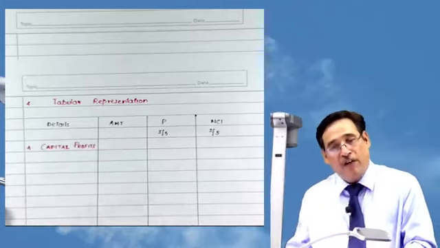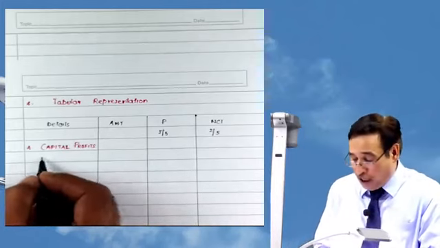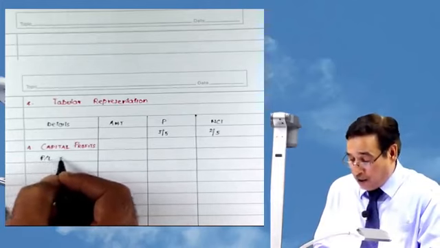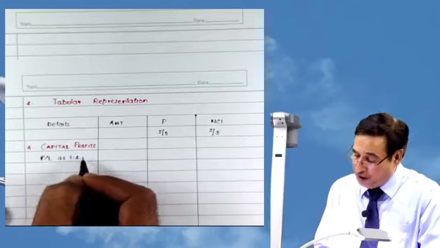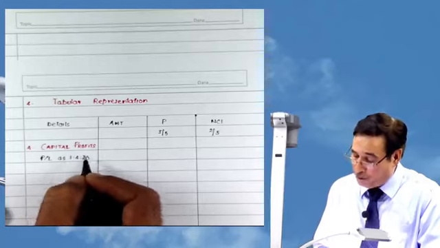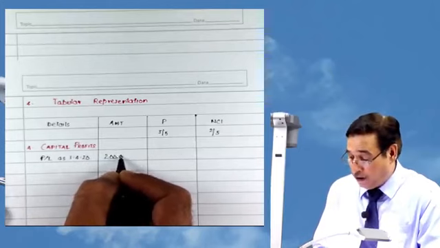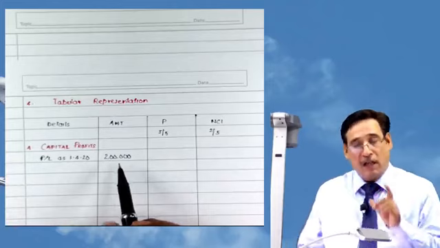Out of that 5 lakh, 2 lakh have been earned prior to the date of acquisition. So I will write profit and loss as at 1/4/20. That is the opening balance. The amount of opening balance is 2 lakh. So this profit will be considered as capital profit.